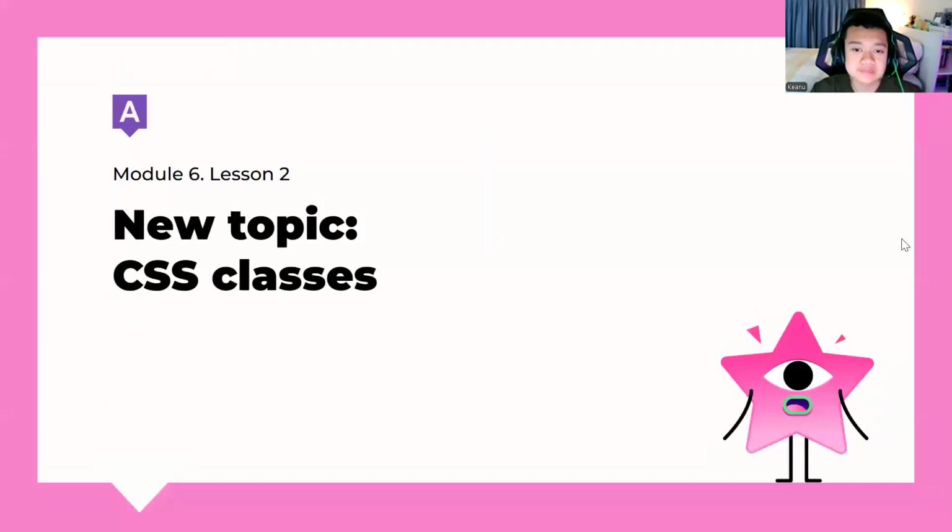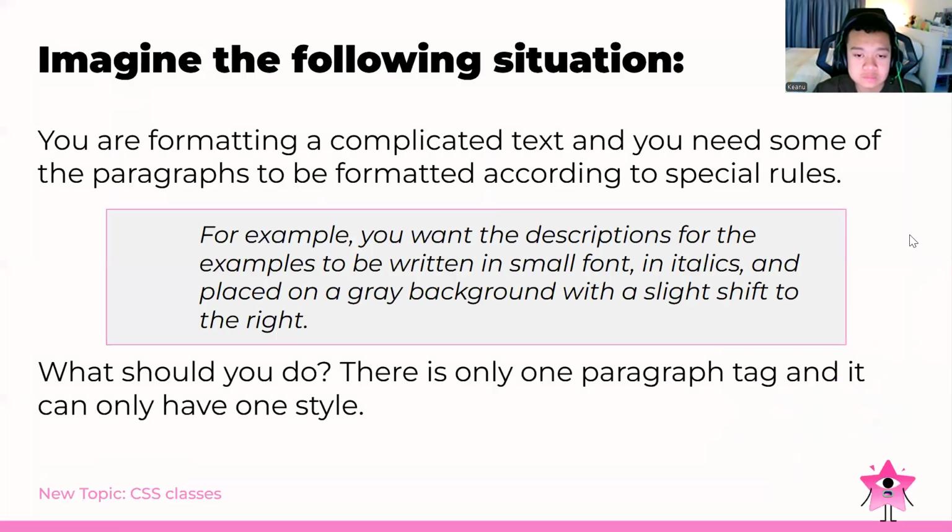And then, maybe we will go to a new topic about CSS classes. I will make it quick because we only have 40 minutes anyway. We need to imagine the following situation. When we are formatting a complicated text, we need some of the paragraphs to be formatted according to special rules. For example, we want the descriptions for the examples to be written in a small font, in italics, and maybe placed on a gray background with a slight shift to the right.